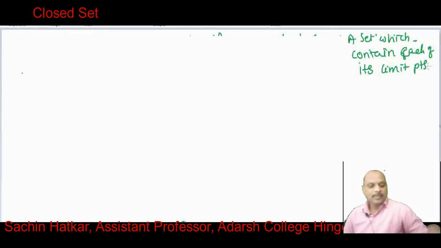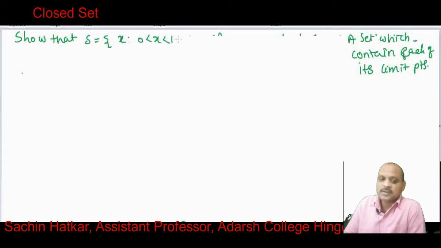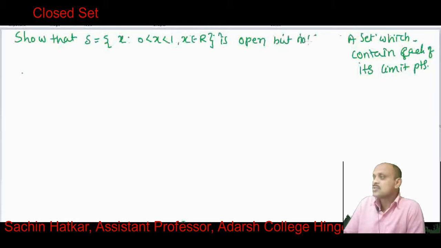Okay, now again we show, with a few examples, that the set S, where S is such that 0 < x < 1 and x belongs to R, is open but not closed.